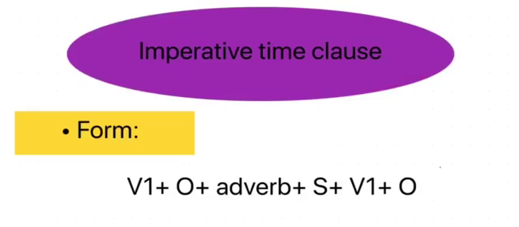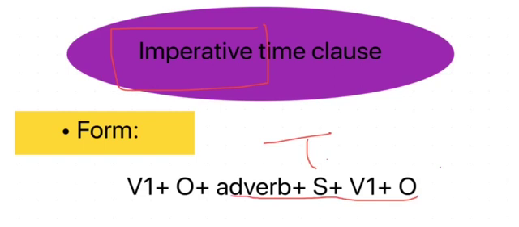Let's move on to the new type of time clause, which is the imperative time clause. Imperative means al-amr. Form: verb 1, object, adverb, subject, verb 1, object, which is the time clause. What is special about an imperative sentence? It starts with the verb, not the subject. Usually sentences in English start with the subject, but when the sentence starts with the verb, this means that this sentence or this clause is an imperative clause.